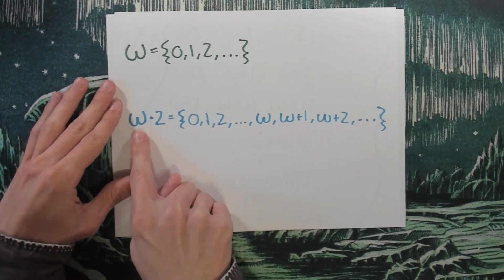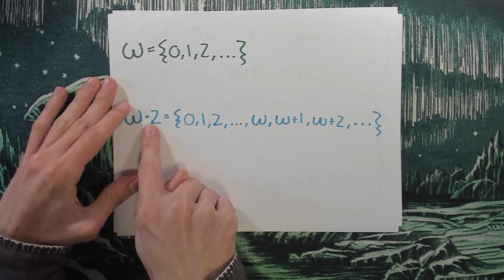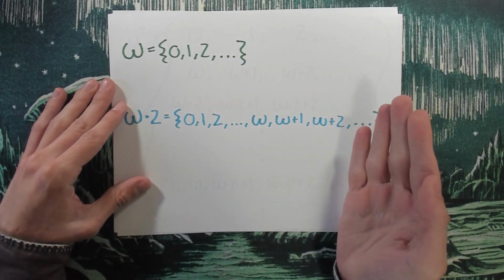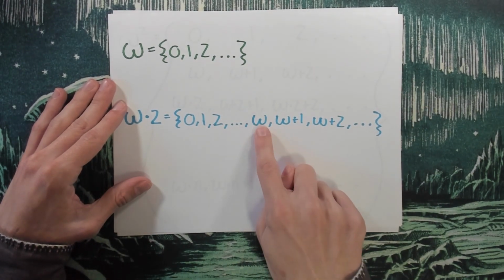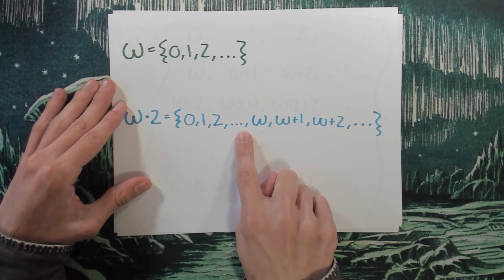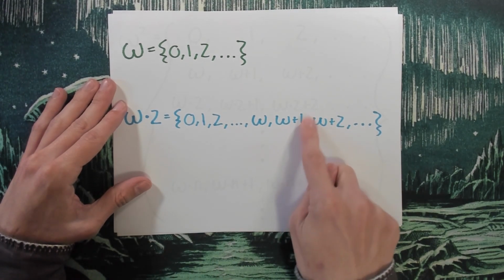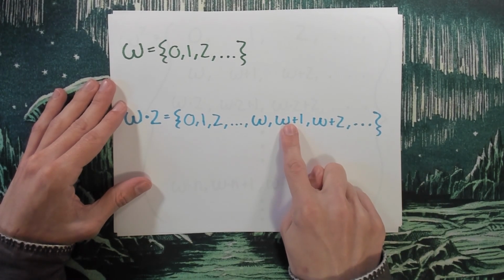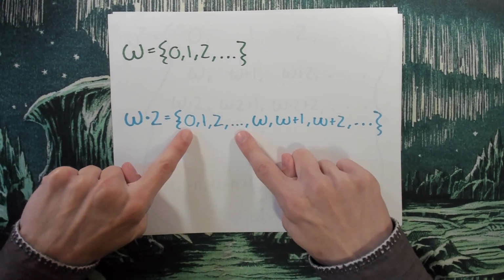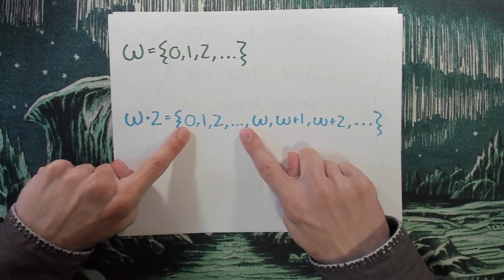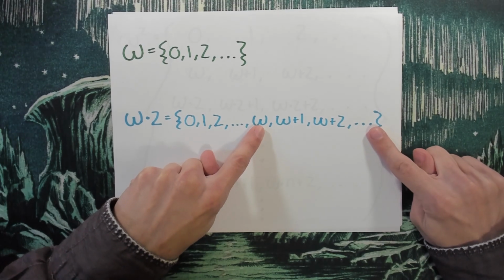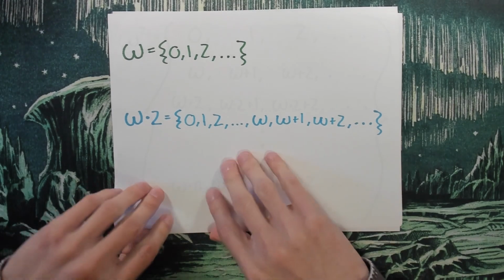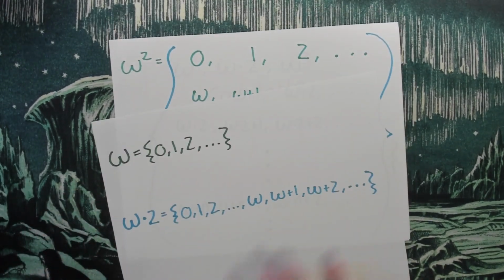And then I have another ordinal here, which is omega times 2. This one has all the natural numbers, but then after all of those we have omega, which is going to be larger than any of the natural numbers. And then omega plus 1 is even larger than omega, and omega plus 2 is even larger than omega plus 1, and these go on forever. So it's kind of like I have all the natural numbers here, and then I have a copy of the natural numbers that comes after the natural numbers. That's the times 2. So I've kind of got 2 copies of them.